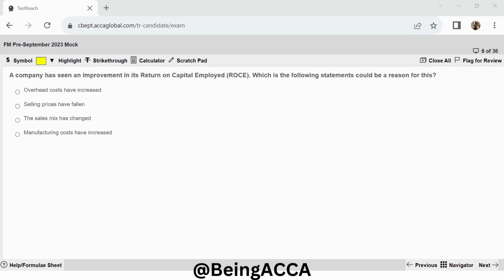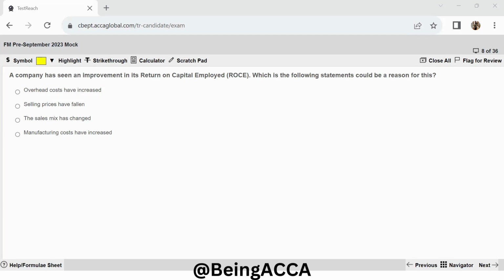Right. So the next question, a company has seen an improvement on its return on capital employed. Which of the following statements could be a reason for this? So overhead costs have increased. So if overhead costs have increased, this will not cause your ROCE to improve, right? Selling prices have fallen. Again, if your selling prices have fallen, that means again your ROCE will not be positively impacted. Sales mix has changed.